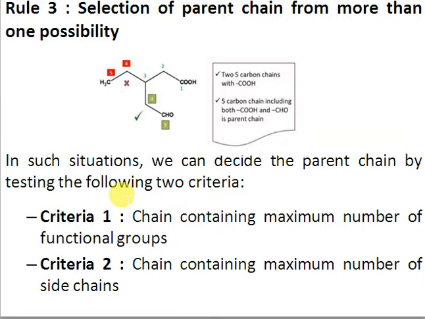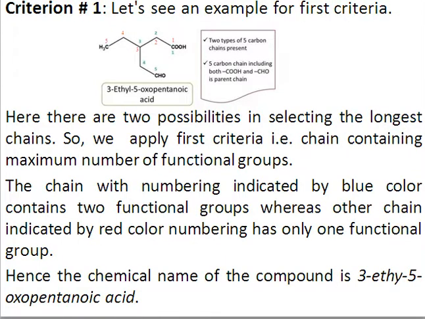In this example, we have chosen the chain with the maximum number of functional groups, because it has 2 functional groups here. So we prefer the numbering in which both functional groups are part of the chain, while the red numbering has only one principal functional group as part of the chain, so we will not consider that numbering.